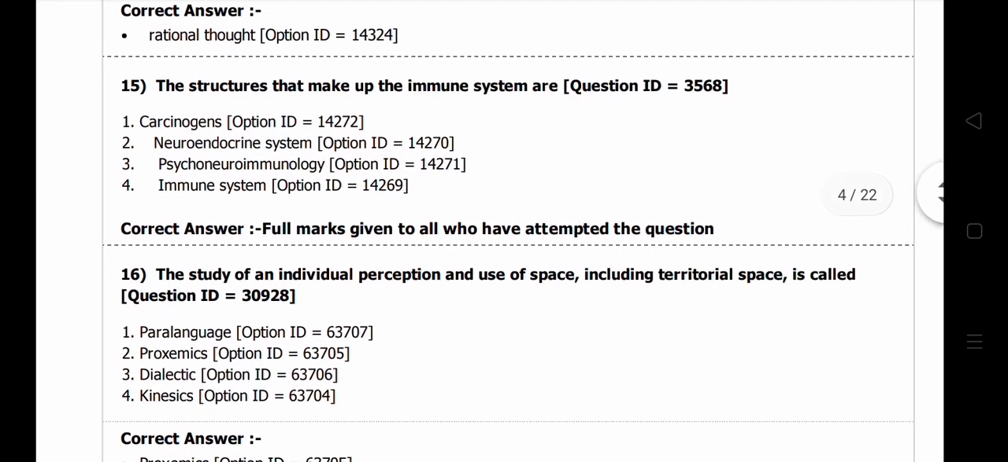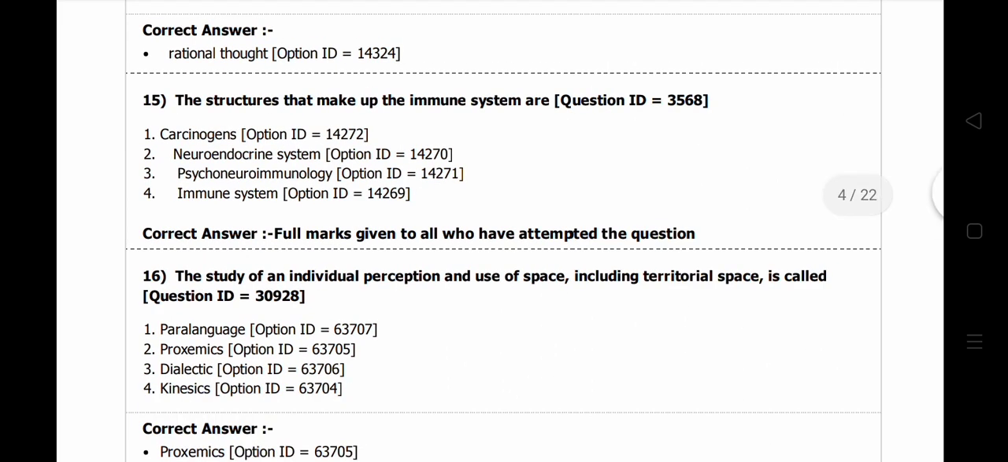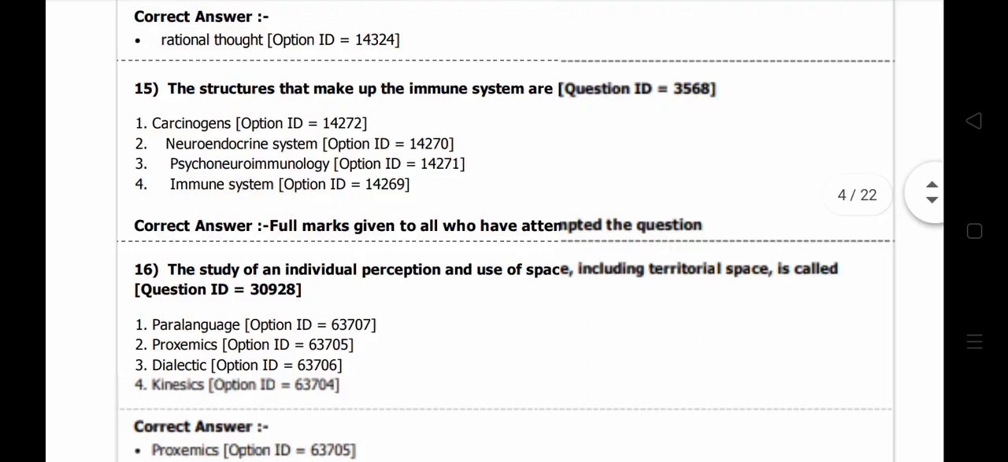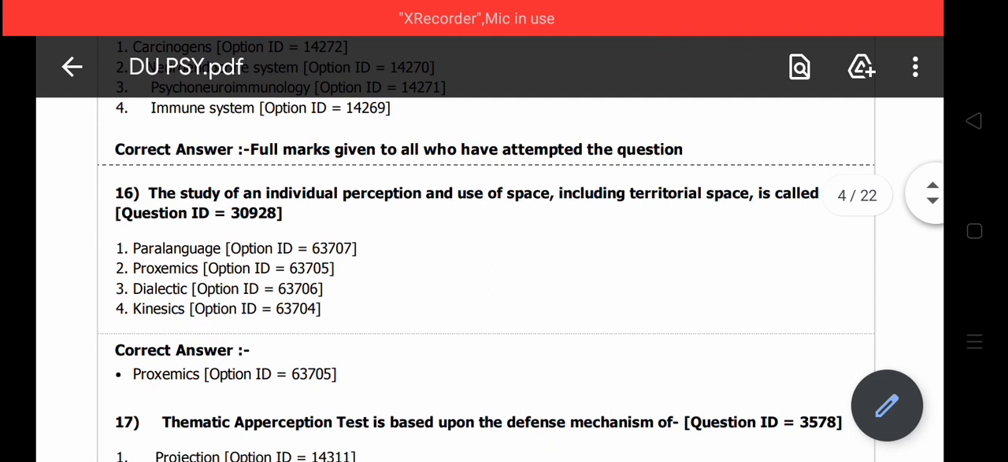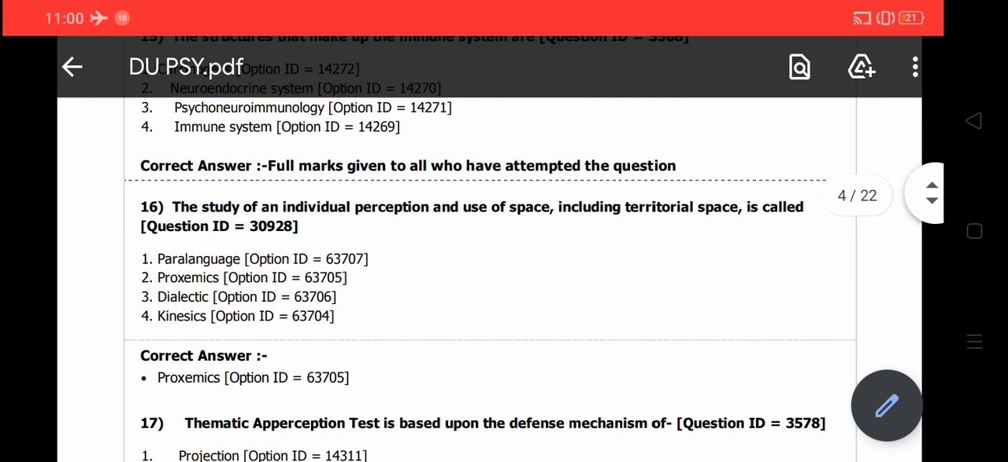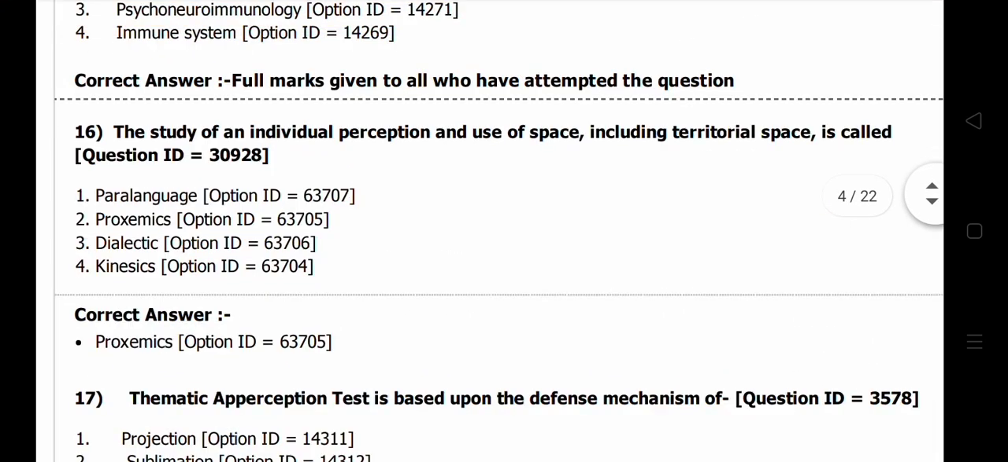Next we will move into the structures that make up the immune system. Here it is related to psychoneuroimmunology, but the answer given is for full marks. I don't know how, because according to me this is somewhere related to psychoneuroimmunology. So yes, there may be some options, maybe I don't know. So we will move into the next questions.